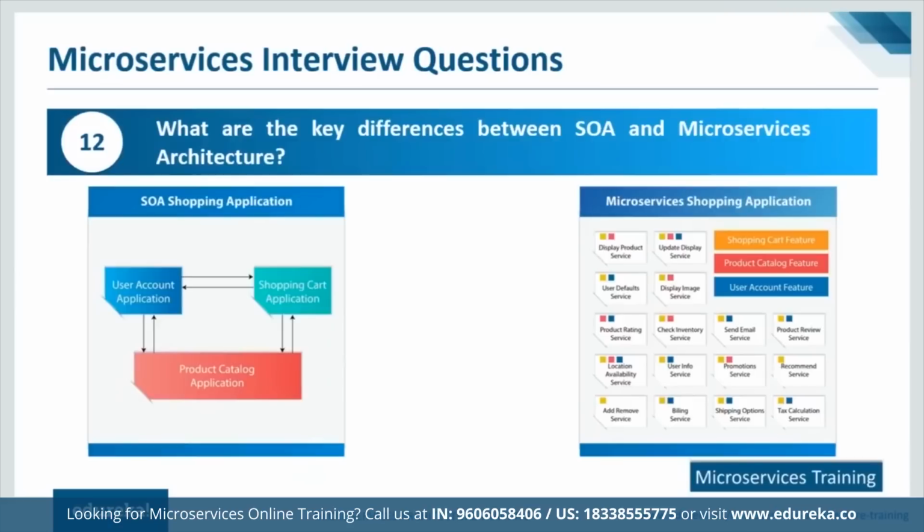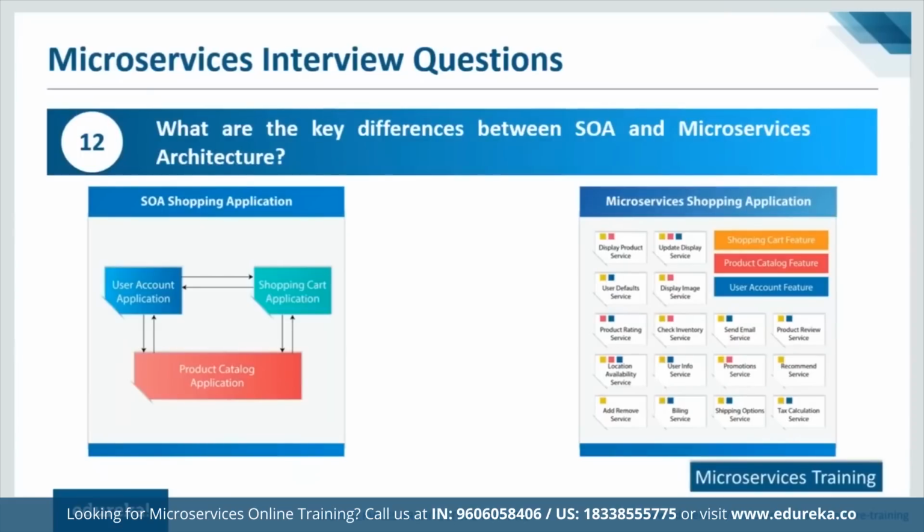To be honest, there are quite a few differences. That means the approach is very different. When you talk about SOA, they focus on sharing almost everything with other modules. But with microservices, the aim is to share as little as possible. So the approach is completely different. Apart from that, as I've mentioned, you have modular applications in SOA, but there are still a lot of interdependencies.